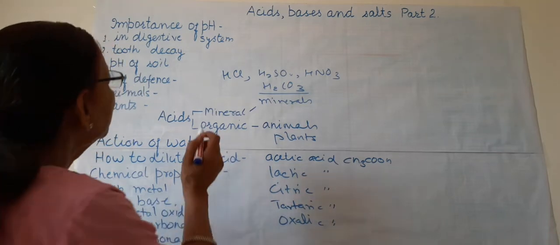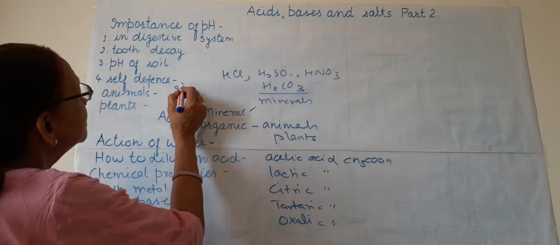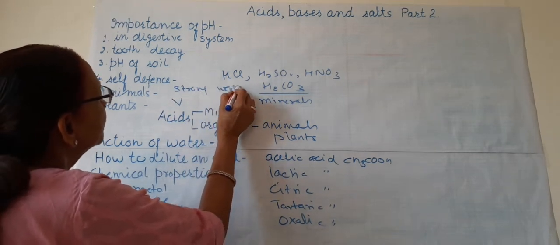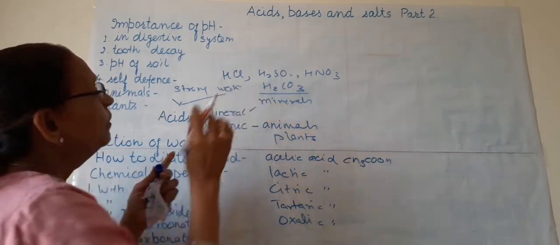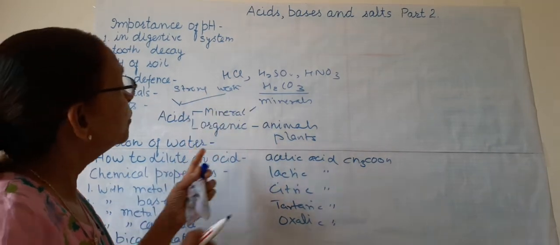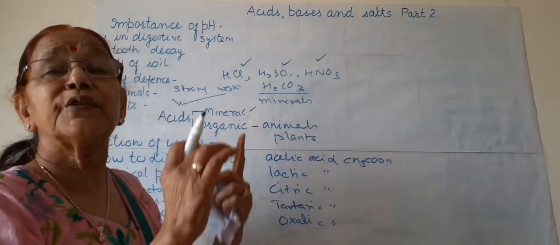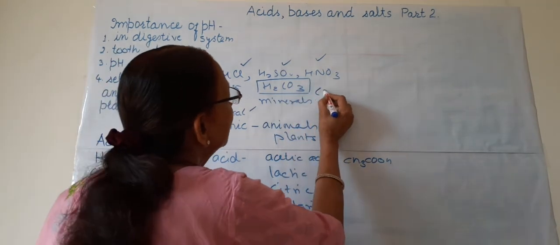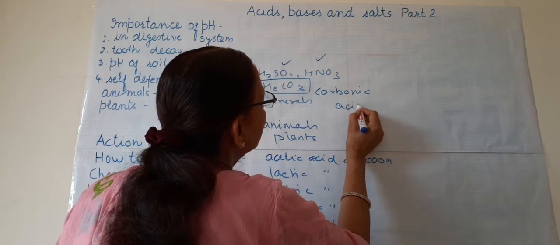There is one more classification of acids: whether an acid is strong or weak. So, we can have strong acids and weak acids. All the mineral acids are very strong acids except carbonic acid.